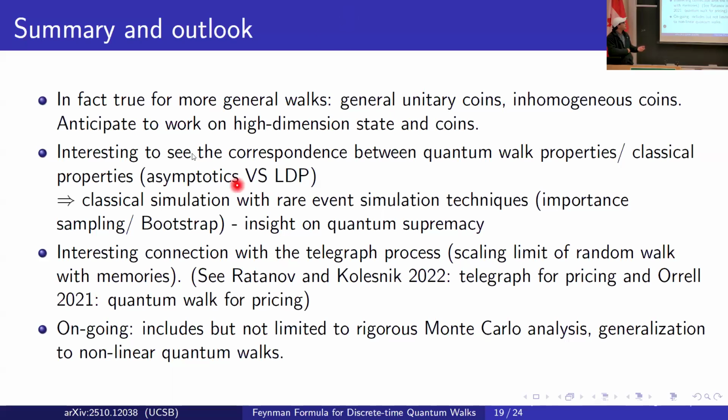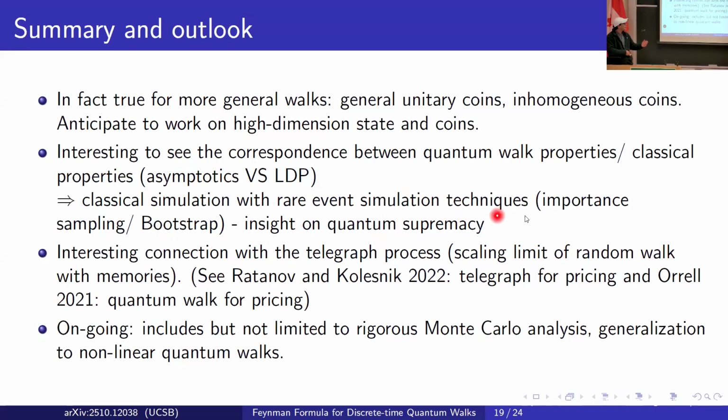And then we anticipate this could work on higher dimensional states and coin. That means instead of the integers, we go to Z^2, or instead of 2 states, we go to 3 states. It is very interesting for us to see the correspondence between quantum walk and the large deviation property of Markov chain. But this is the theoretical interest. On the computing side, for applications, this can raise some new insight on classical simulation of quantum algorithms. We can write the quantum amplitude as a difference of two rare event expectations.